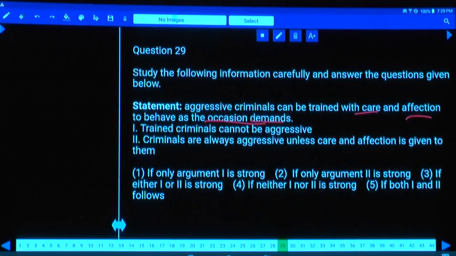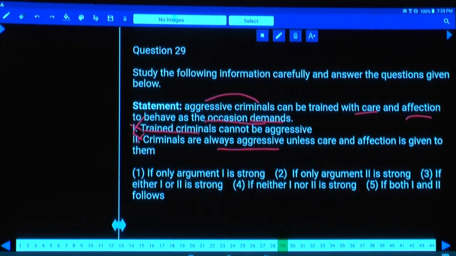Is he talking about anything regarding these trained criminals? He is talking about what? Aggressive criminals can be trained, and there is no information about the trained criminals. Criminals are always aggressive. Is it true? Now some of the criminals can be aggressive, but not all.